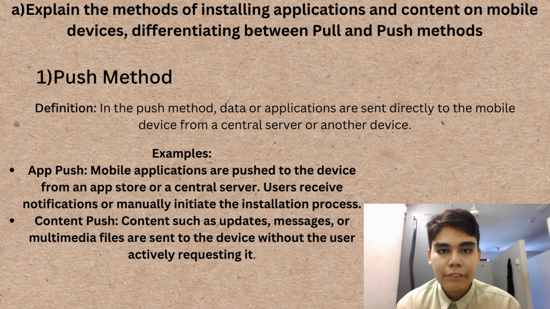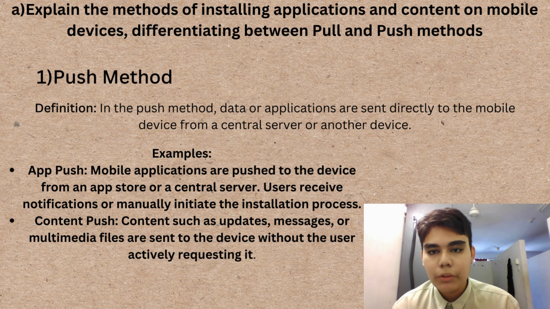Push method. Definition: in the push method, data or applications are sent directly to the mobile device from a central server or another device. Example, app push. Mobile applications are pushed to the device from an app store or a central server. User push notification or manual prompt starts the installation process.